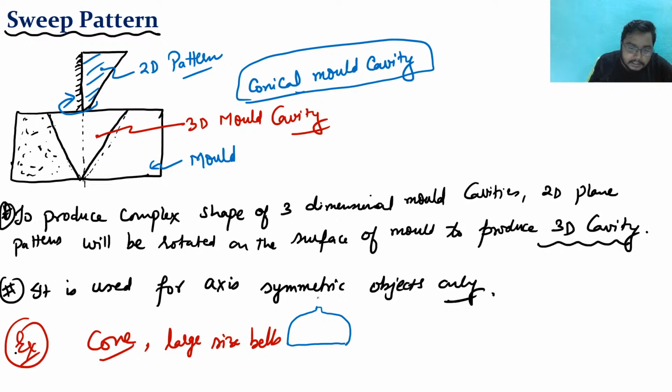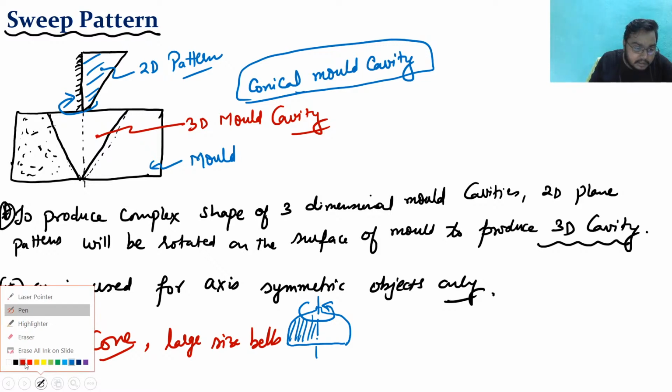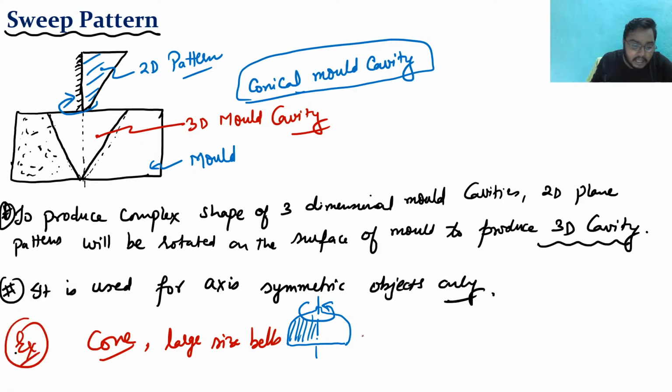So something like this is there. These things are axisymmetric, right? So firstly you just have to make this kind of pattern, and then you rotate it, and when you rotate it you will get the 3D cavity, right? So you can make large size bells, as well as a cylinder.